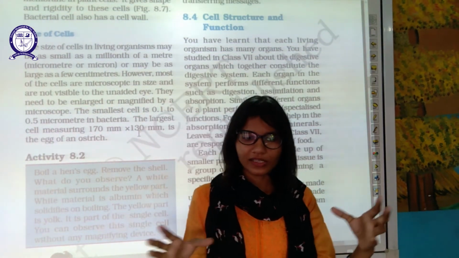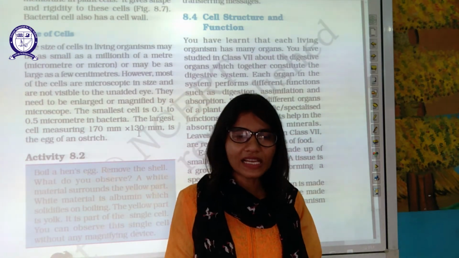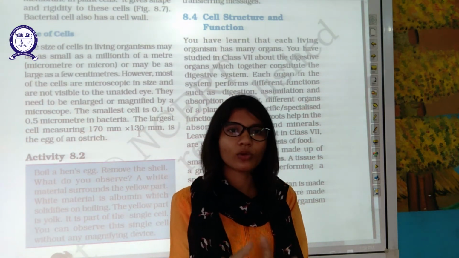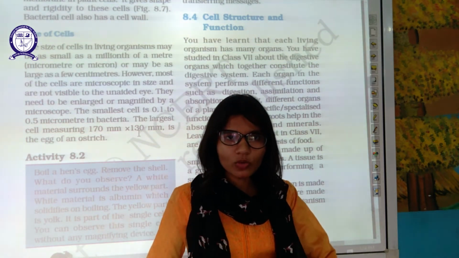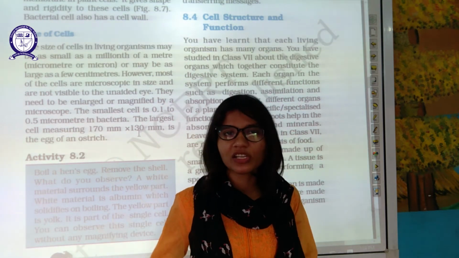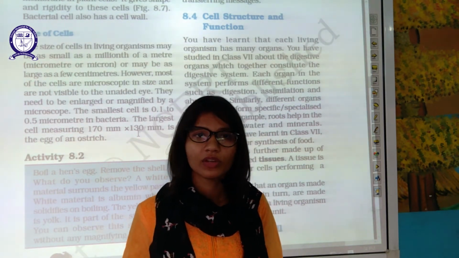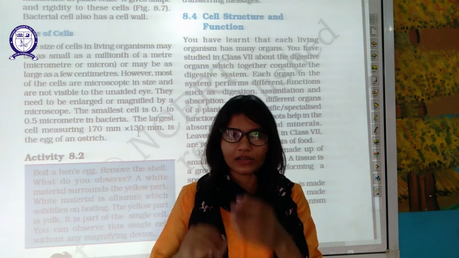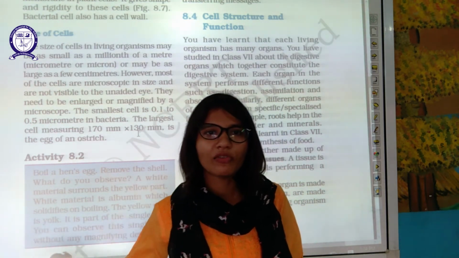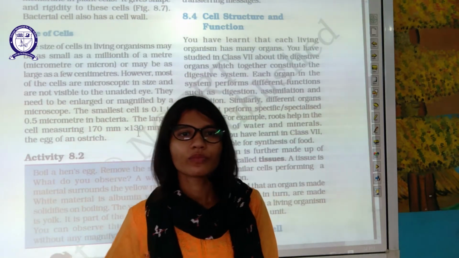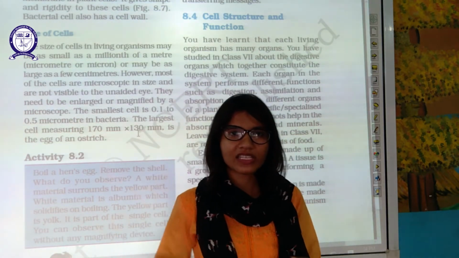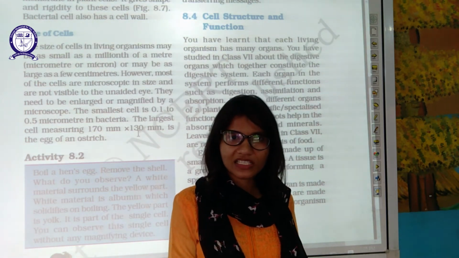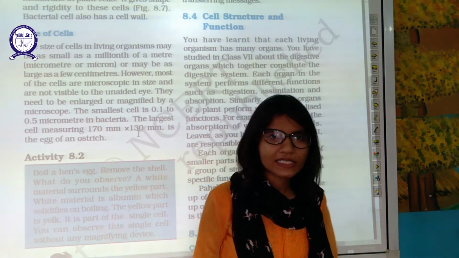First of all, a cell, then many cells that mix together and perform that same function. They are known as tissue. Many tissues that perform the same kind of function are known as an organ, for example, the liver. Then many organs that do a similar kind of function form an organ system. For example, the liver, stomach, and pancreas are all organs of the digestive system, which is an organ system.